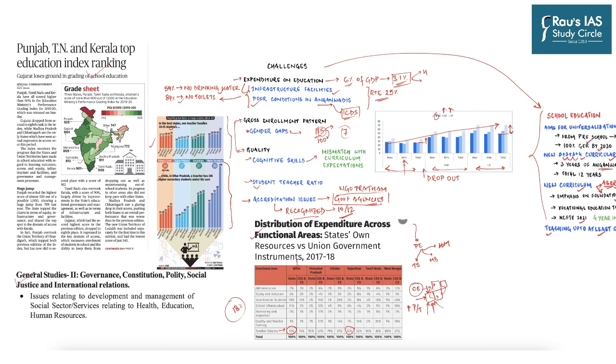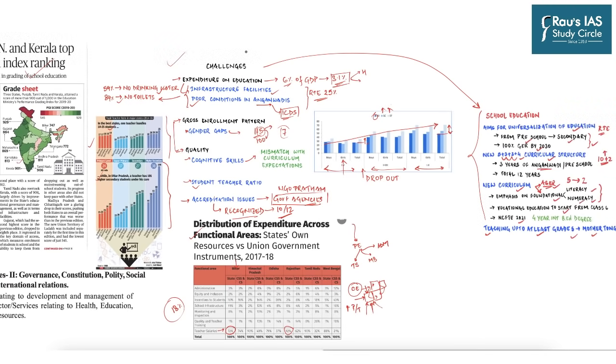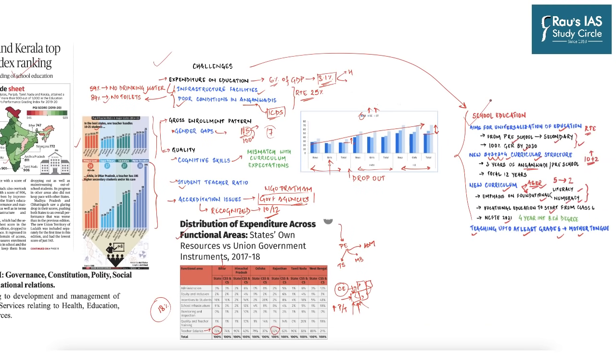which is under GS Paper 2. UPSC expects you to have a clear-cut understanding about issues relating to development and management of the social sector or services relating to health, education and human resources. And so we will utilize this opportunity to understand the challenges of India's primary and school education. And then we will understand what the National Education Policy has to say about improvement of school education in our country. Let us now begin the discussion.